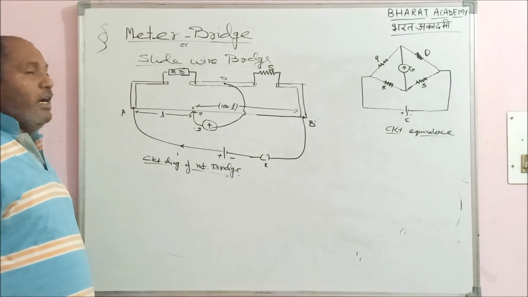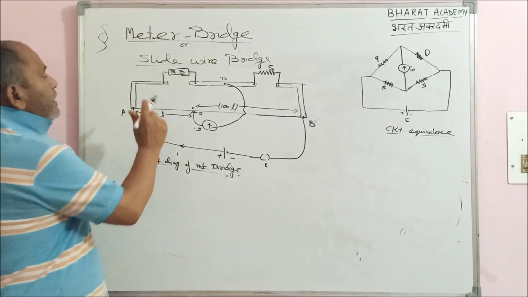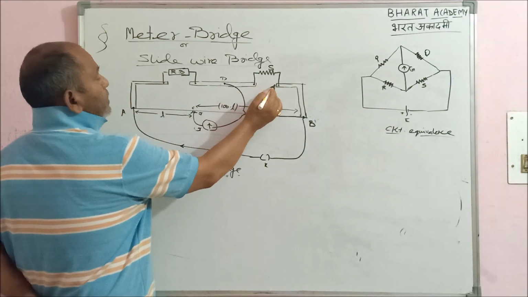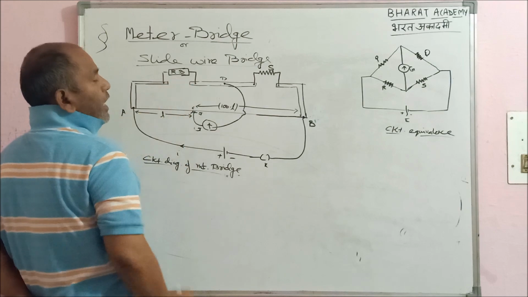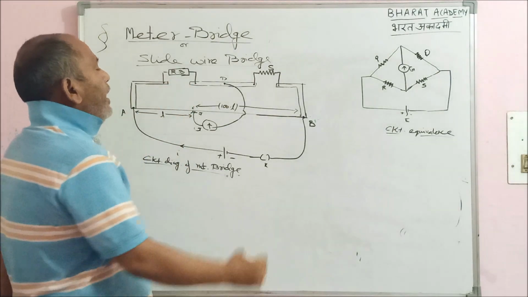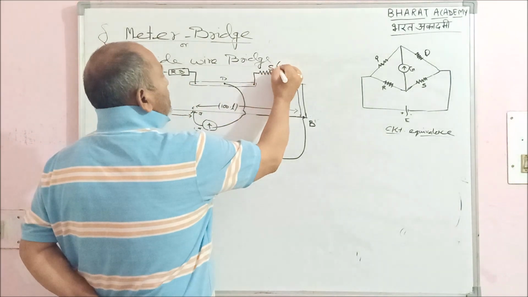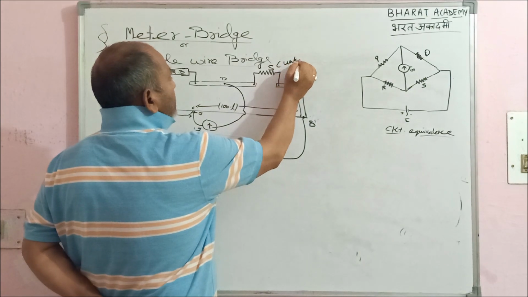Now the question arises, why is this called a bridge? If you could see two gaps, these two gaps are filled with a known resistance R and an unknown resistance. S is the unknown resistance.